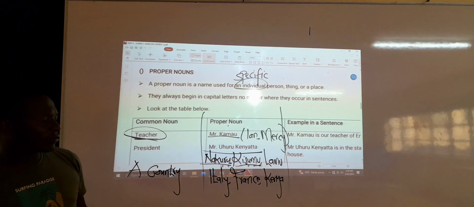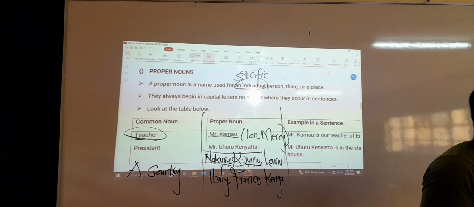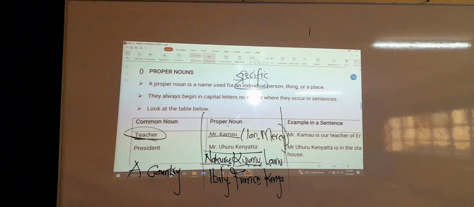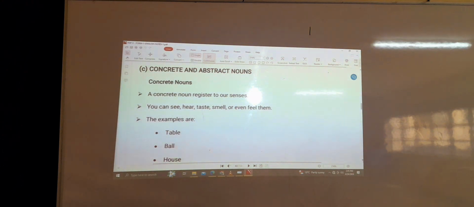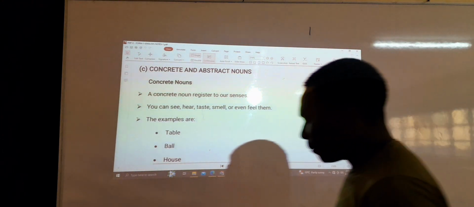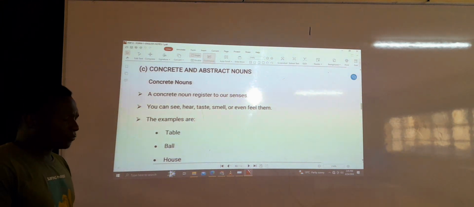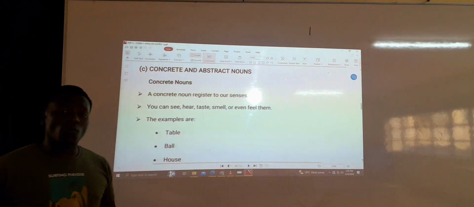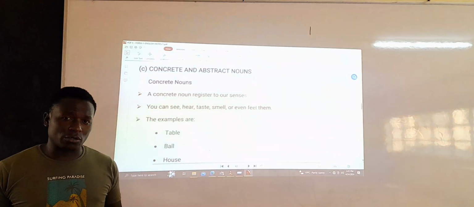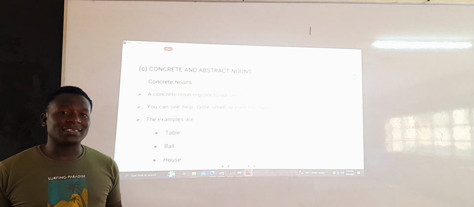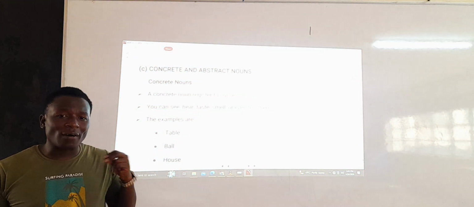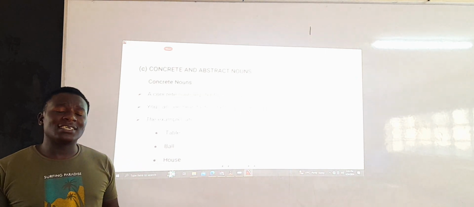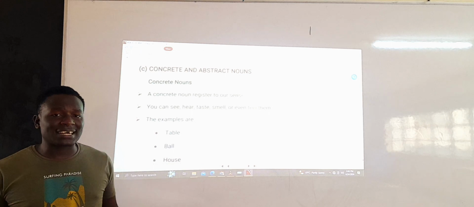So, the other nouns that I want us to check right now are called concrete and abstract nouns. Now, this is very critical knowledge that I want you to have: the difference between concrete nouns and abstract nouns. The first thing that I want you to know is that when we say a noun is concrete, it means it registers to our senses. Or a concrete noun is a noun that appeals to the senses of the human body.